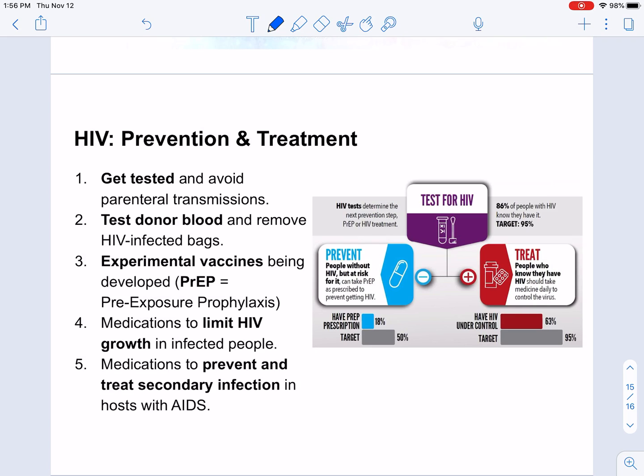Ways to prevent and treat this are to make sure we're not giving donor blood that has been infected with HIV. There is a new drug that is showing a lot of promise, PrEP, for protecting against HIV infection. There are a number of medications that can stimulate the function of the immune system, and so it can also prevent secondary infection. So even though you're living with a compromised immune system, you can stay healthy as long as you stay away from other infections.